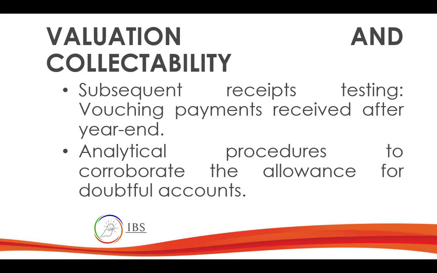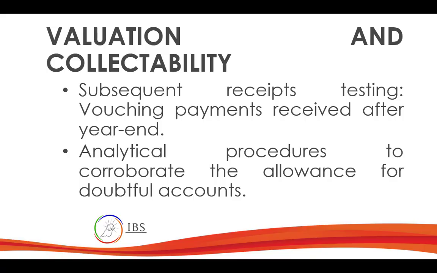So the method to do that is to check subsequent receipt testing, vouching payments received after year end. Vouching is you go to the ledger and then you check the source document. Why are you doing that?